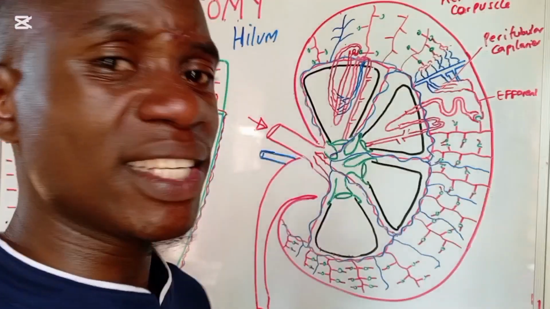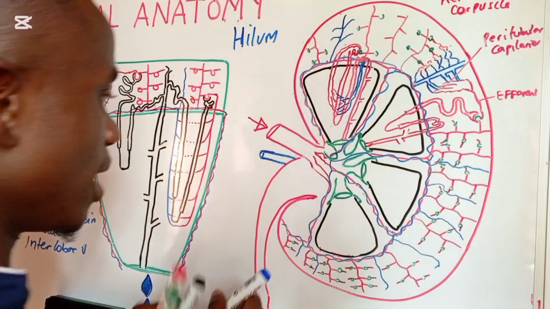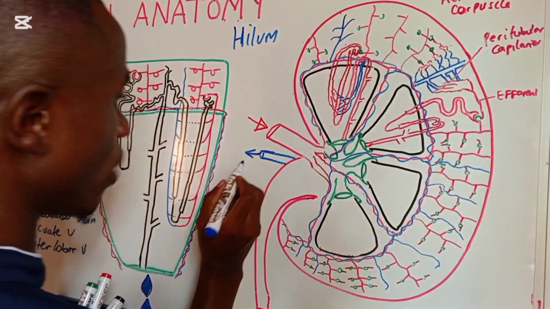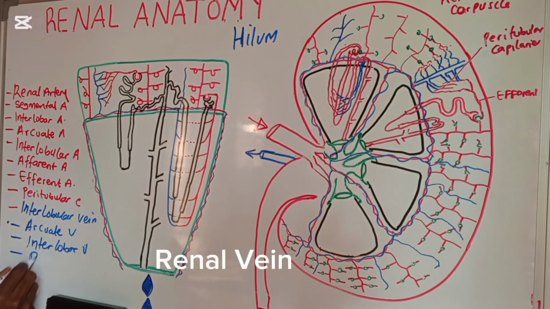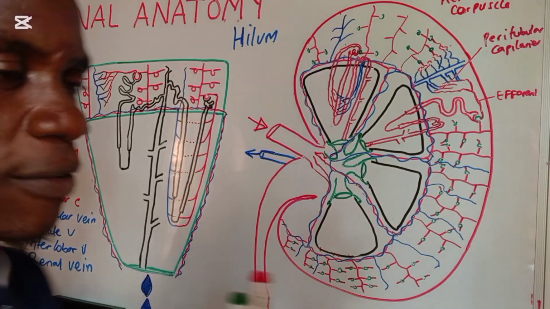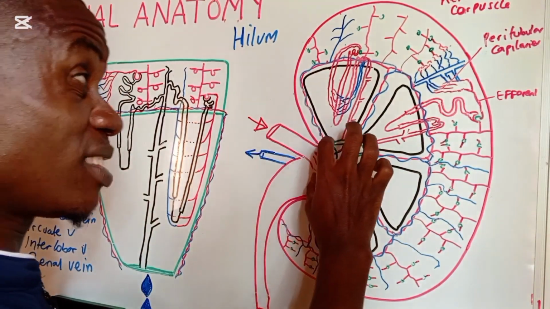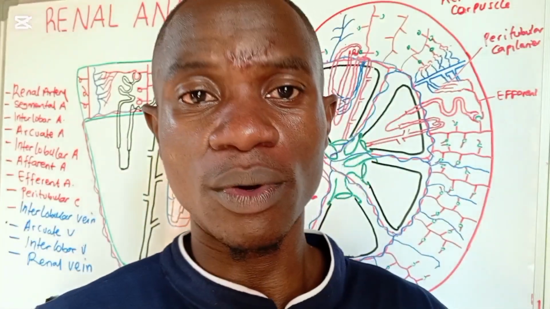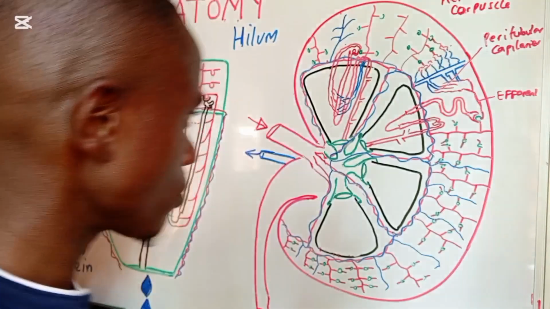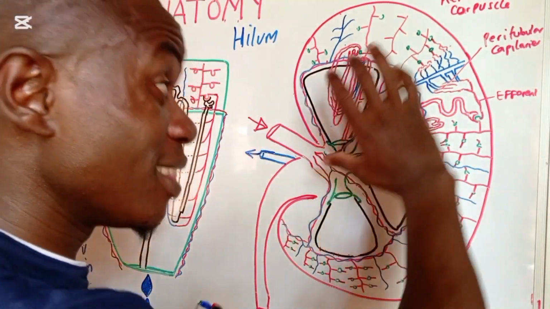So now that one is our interlobar vein. Interlobar veins drain directly into this great vessel, which we call the renal vein. We do not have segmental veins. Of course, with arteries we have the segmental arteries, but in the case of the veins we do not have segmental veins. Now that's just a brief flow of how the blood is going to be moving through different areas.